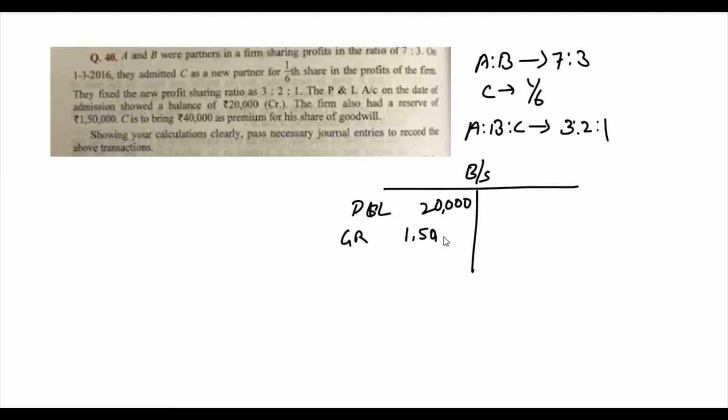The P&L account on this date of admission showed a balance of 20,000. So let's show a small balance sheet here. We have a P&L account showing a balance of 20,000 credit, so it's on the liability side of the balance sheet. The firm also had a general reserve of 1,50,000.